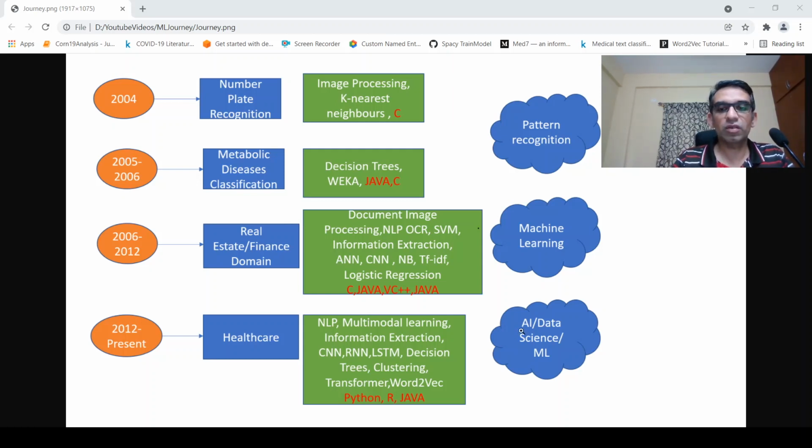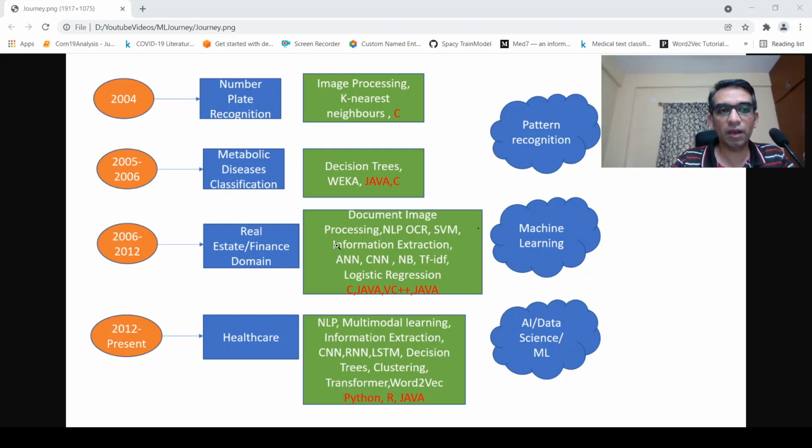And then you also started hearing terms like artificial intelligence, data science, machine learning. Data science started picking up as a term somewhere around 2012 onwards. Okay, so this is a wide experience which I have gained through the years, and if you look at this, all these experiences did not come suddenly. It is always need driven. What is the algorithm at that point of time?